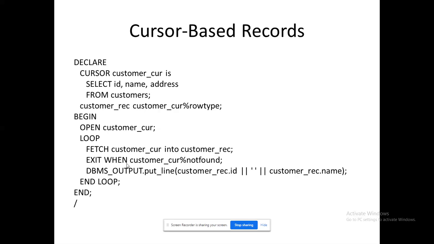Next one is cursor based. I think if cursor was introduced to you already, no issues. If not, don't worry. Cursor is a temporary storage area, right? So table based record is level 1. Second level is cursor based. In table based record, in a single variable, I could store the multiple fields of one record.